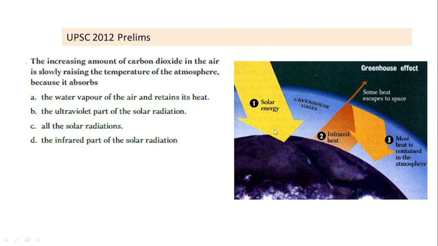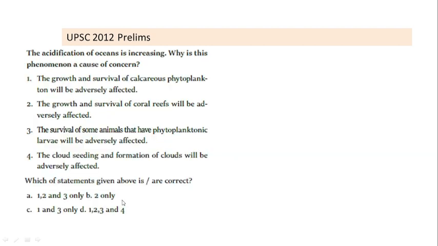Though solar energy includes a large number of heat radiations, solar energy is basically high energy radiations with shorter wavelength, but when they are reflected back from Earth's surface, then only the infrared portion of it is absorbed by greenhouse gases. So the correct answer is D.